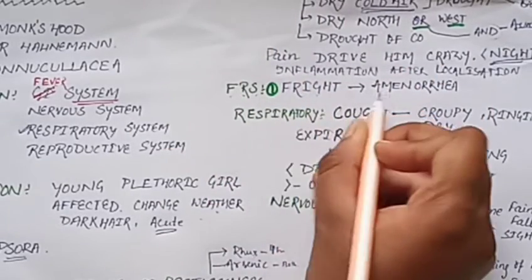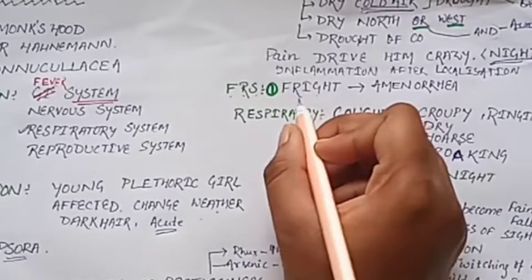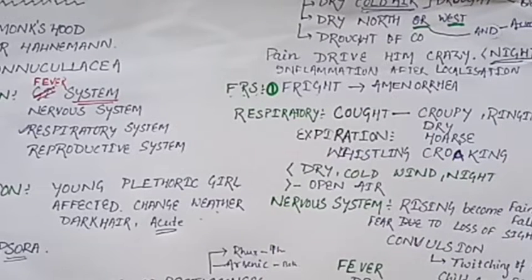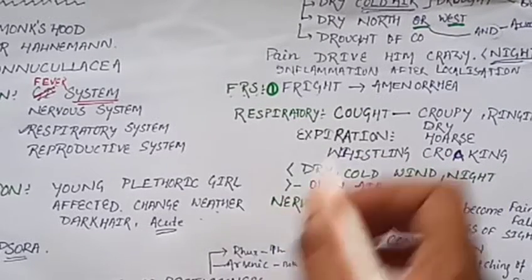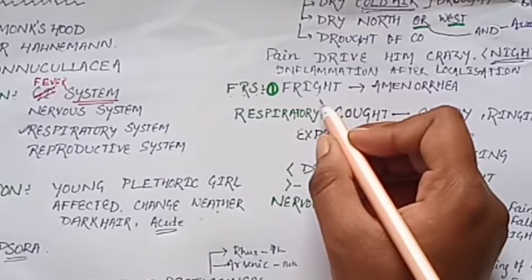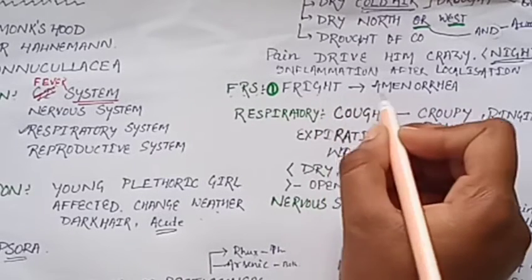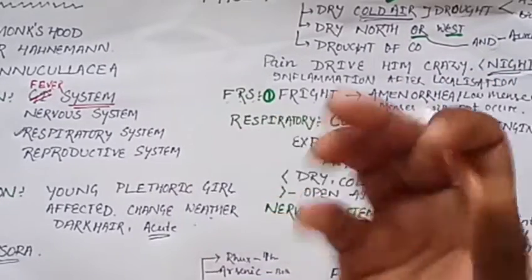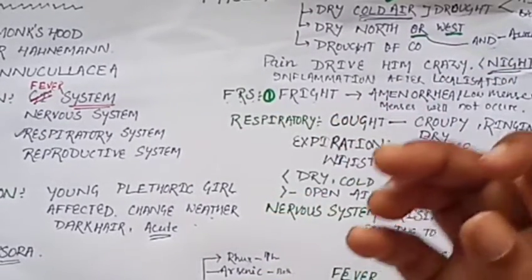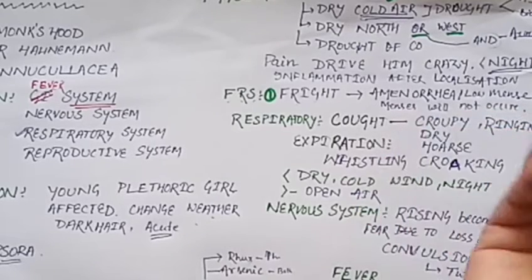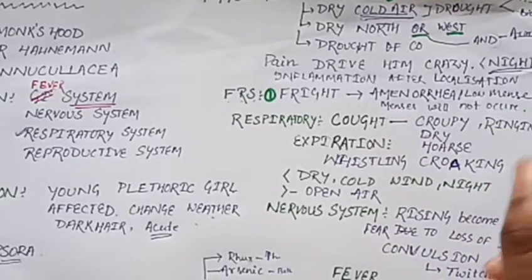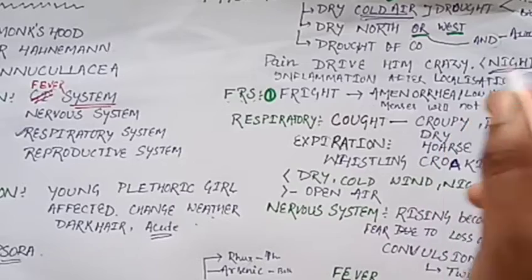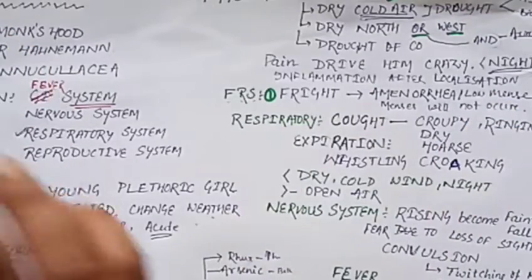That is, fright causes amenorrhea. Fright means the mental symptom of great fear. That's why when fear occurs in a person, the lady's menses stop. So if we get afraid, then the menses get stopped. To prevent this suppression of menses, we use Aconite.